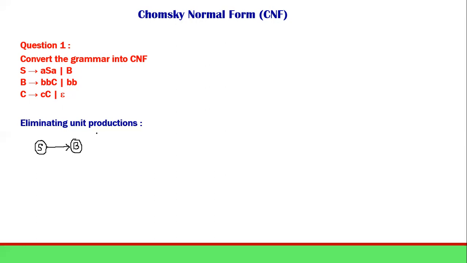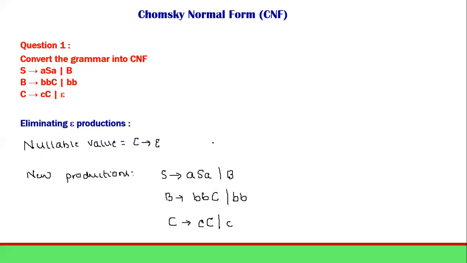Okay, so the productions will be the resultant production after eliminating this unit production. So that means S deriving B is there, no? That I can write as S deriving, what is B? Okay, that is B, we have checked in the previous one. It is BBC or BB.